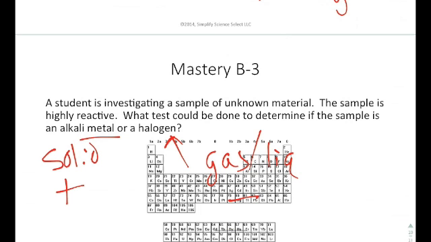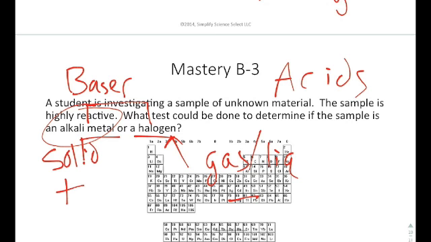Another one that you could do that you're probably not familiar with yet is you can actually add both of them to water to make solutions, and these alkali metals tend to make bases, and the halogens tend to make acids. So there's lots of tests that you could do based on the fact that they are in different columns.